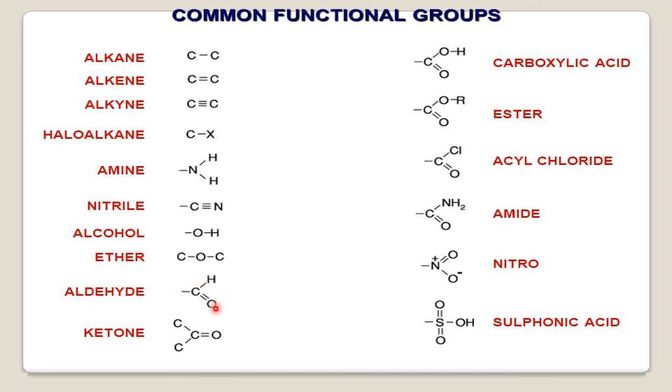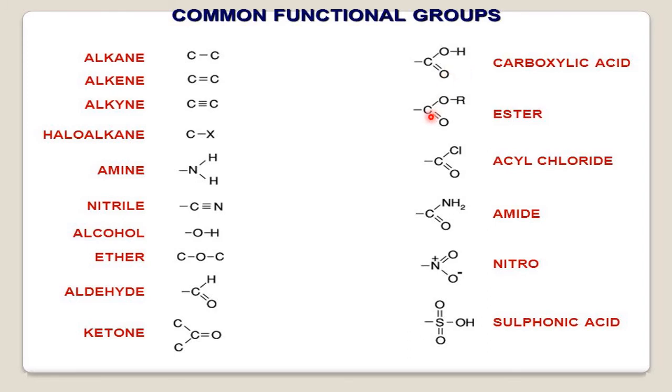By chance, if the same C double bond O is between two methyl groups, or two carbons, they come under the category ketone. They call it what? Ketone. If C double bond O is with a carbon chain, but here one OH is there, they come under the carboxylic acid family, COOH family.